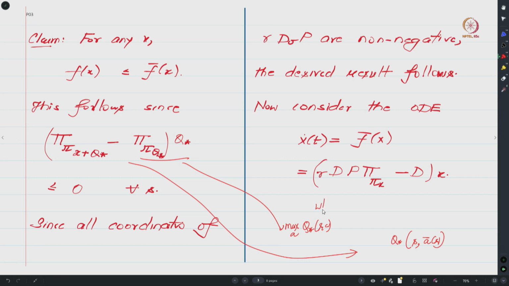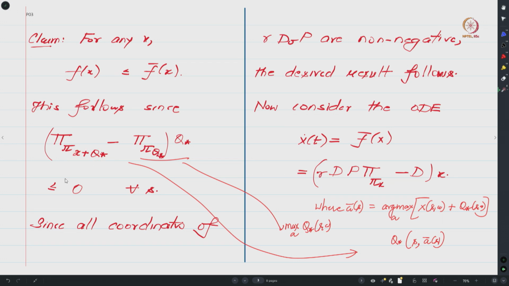So A bar of S is the argmax over A of x of SA plus q star of SA. So you basically look at this vector for different values of SA, pick the action which maximizes this and use this action over here to get q star S A bar S. That is what the definition of this matrix times q star implies.